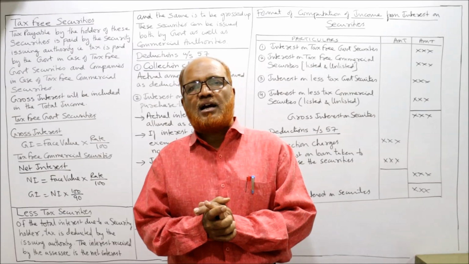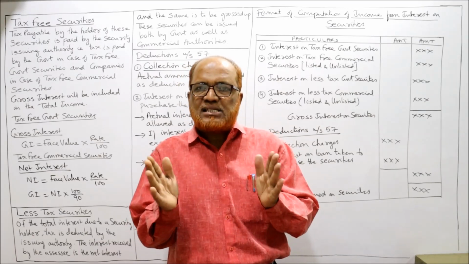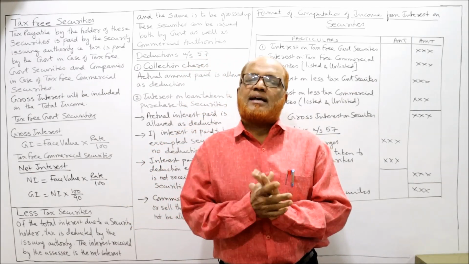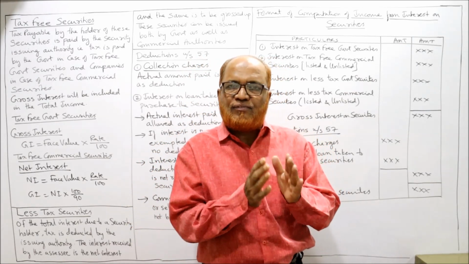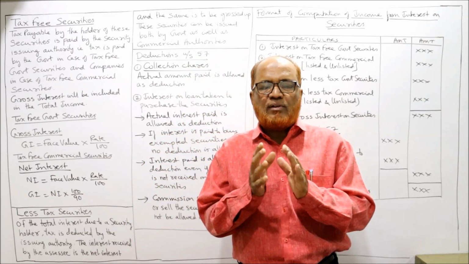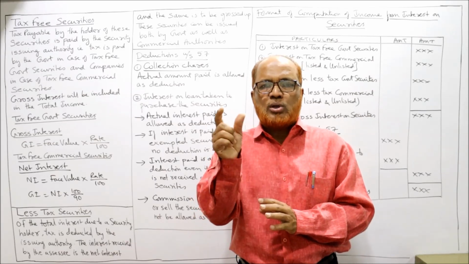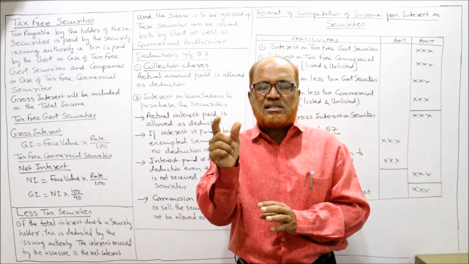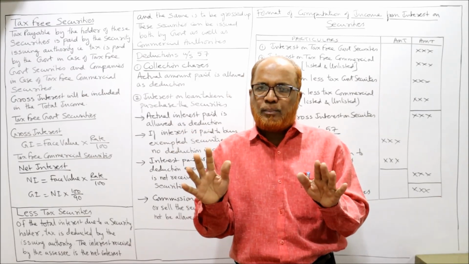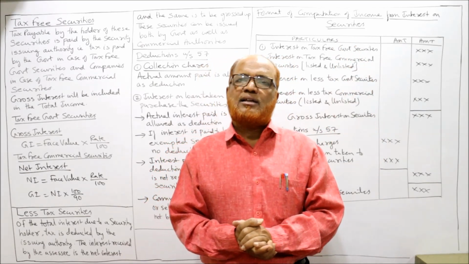For computing the income from interest on securities, the Income Tax Act has classified the securities into three categories: exempted from tax security, tax-free security, and less tax security. So just now we have discussed the exempted from tax security. Those securities on which the interest is completely exempted, the interest will not be computed and it will not be taken into consideration in calculating the total income.